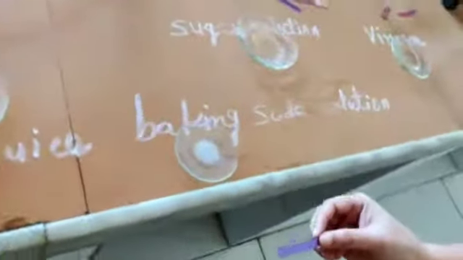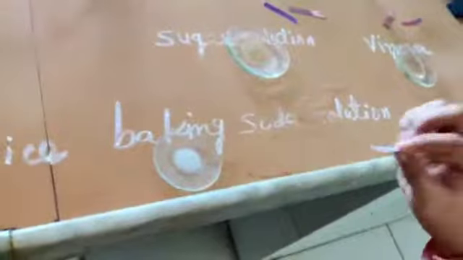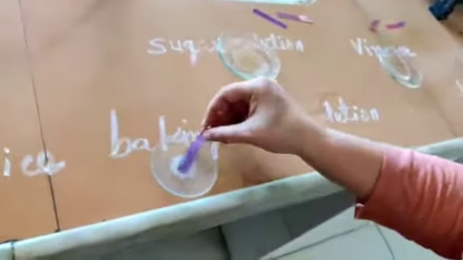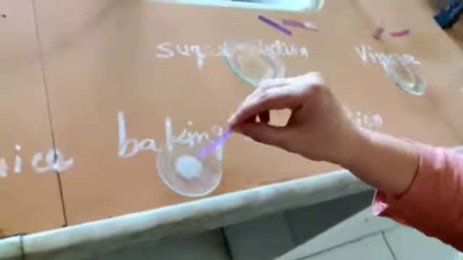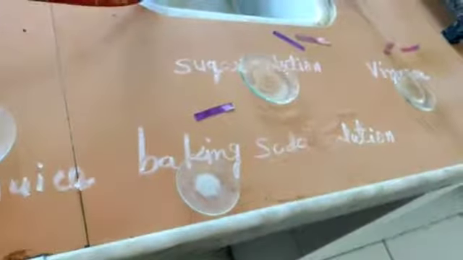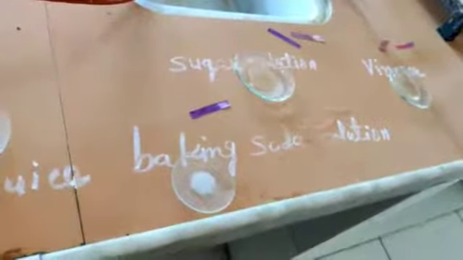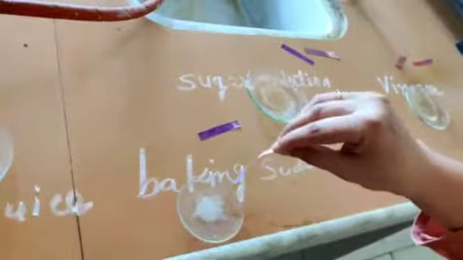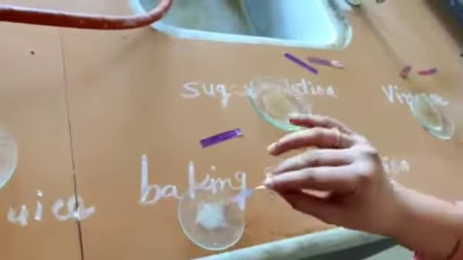Next is baking soda solution. In baking soda solution I am dipping blue litmus paper. There is no color change in it. Now red litmus in baking soda solution. See, it turns blue.